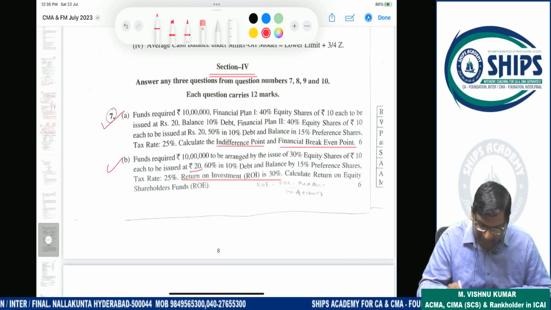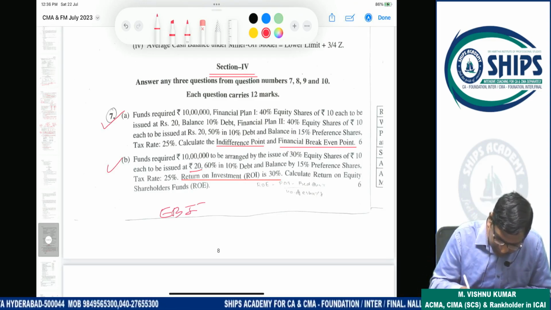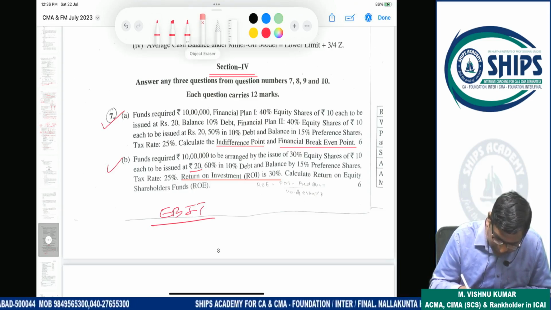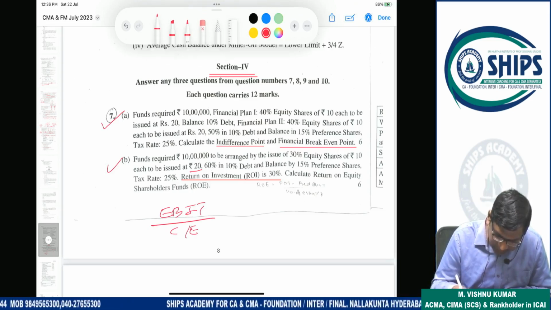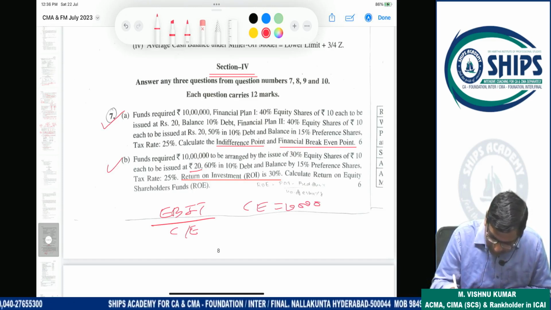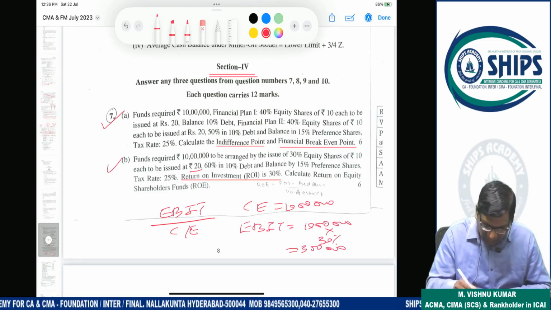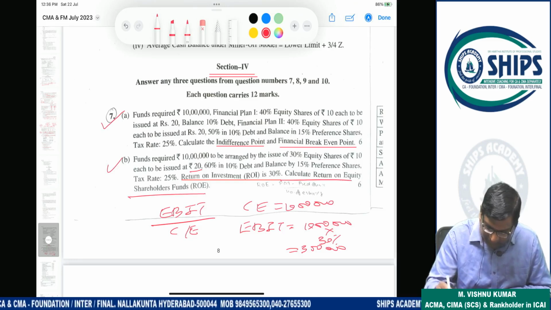So return on investment is what? Earning before interest and tax by capital employed. Okay. So your capital employed is 10 lakhs. So EBIT is what? 10 lakhs into 30%, 3 lakhs. Now return on equity shareholder funds we have to calculate.